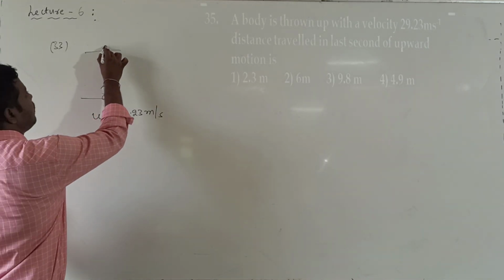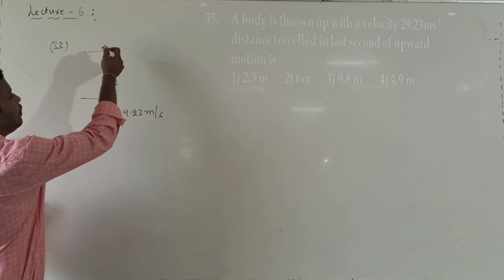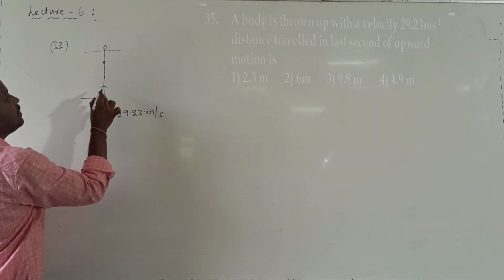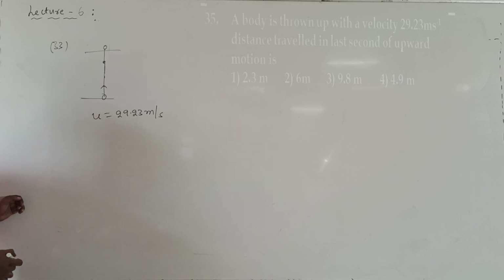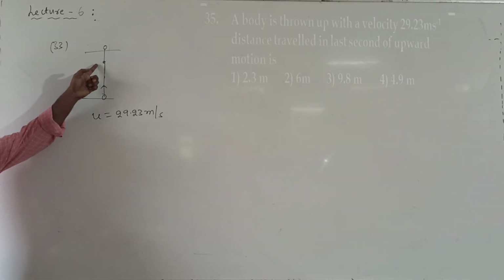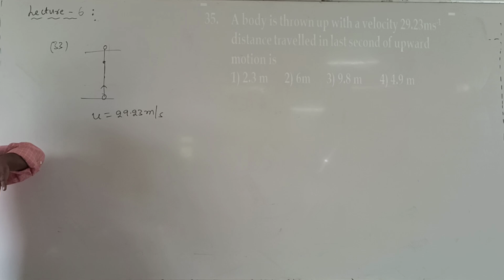So the body will go to maximum height. Clear? For example, it has taken some 5 seconds. The distance traveled by the body in the last second of its journey means in the 5th second of its journey. So what is the formula for the distance traveled in the last second? Sn is equal to u plus a by 2 into 2n minus 1. But here the total time of journey is not given. So how can we calculate Sn?